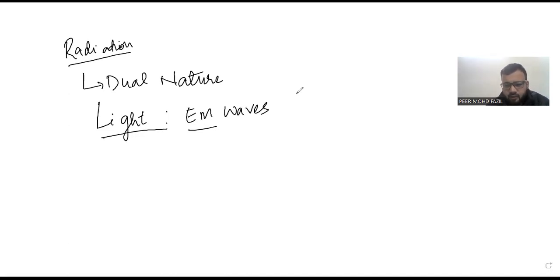While analyzing the nature of the light, two theories were proposed. Let me give a little bit overview, then after we will switch to photoelectric emission as well as the work function, the detailing of the same. Light we know, two theories were given. I just want to make you guys understand the radiation as well as the dual nature of the radiation, how the concept of the dual nature of the radiation was introduced.